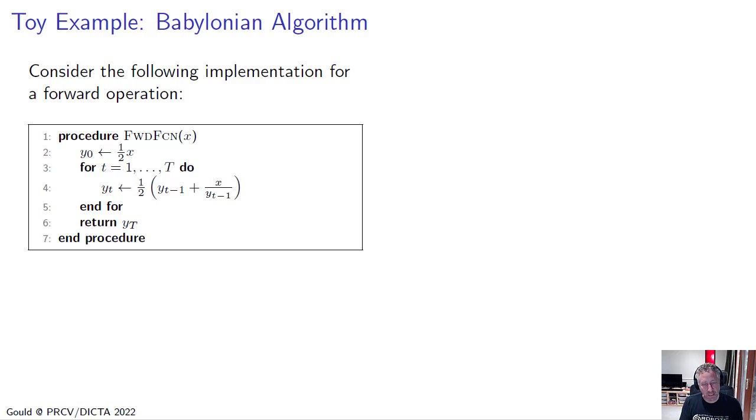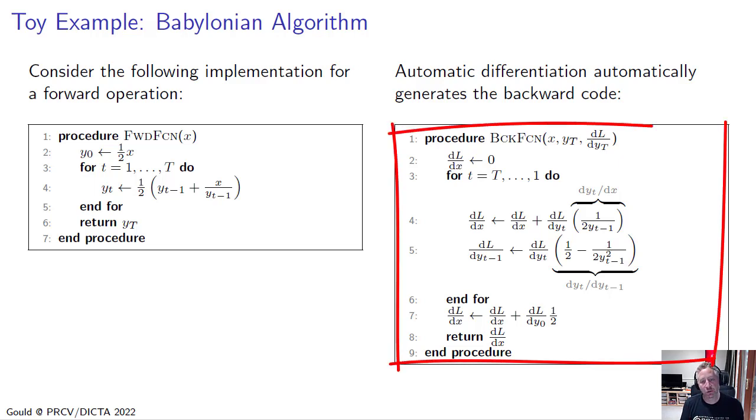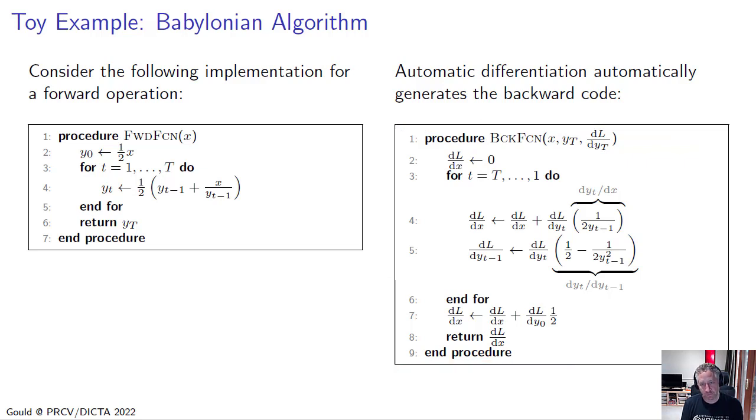Now, each of these steps is a differentiable step. And so automatic differentiation can automatically generate code for the backward pass, which given the derivative of the loss with respect to the output yT, will produce the derivative of the loss with respect to the input x. And it does this essentially by unrolling the forward pass operations and then computing the gradient using the chain rule going backwards through those operations.